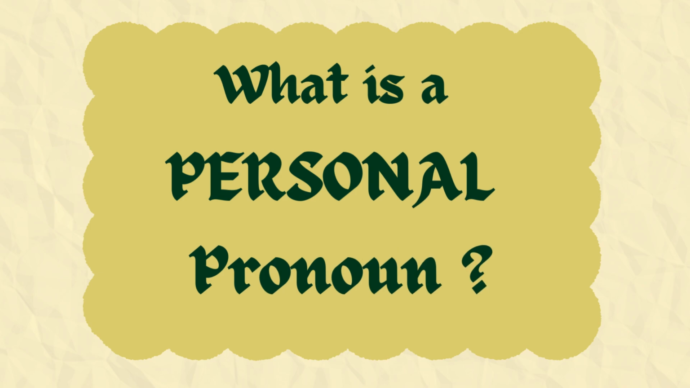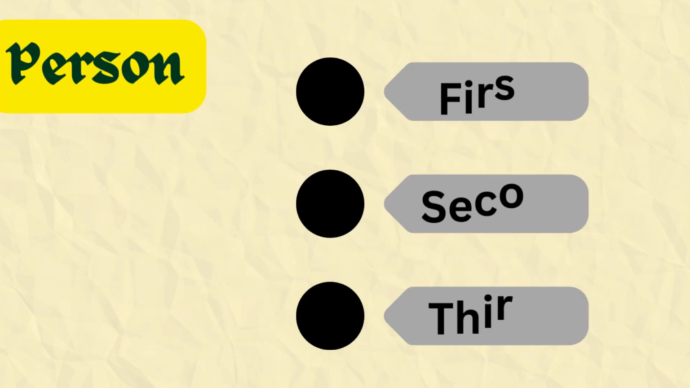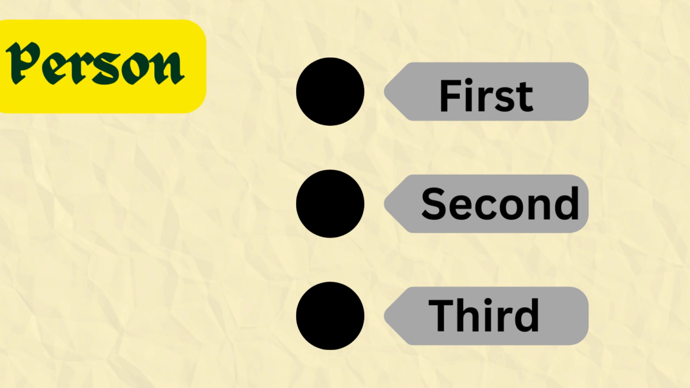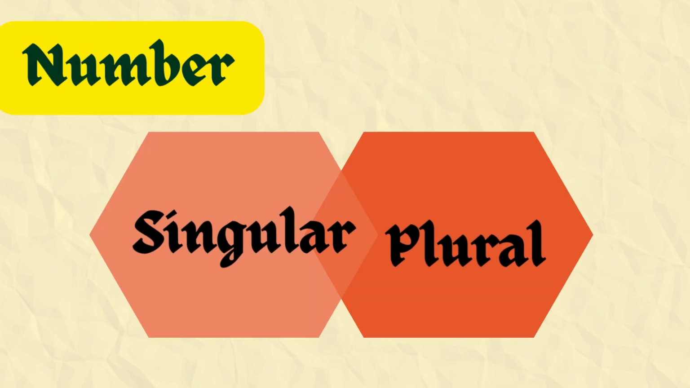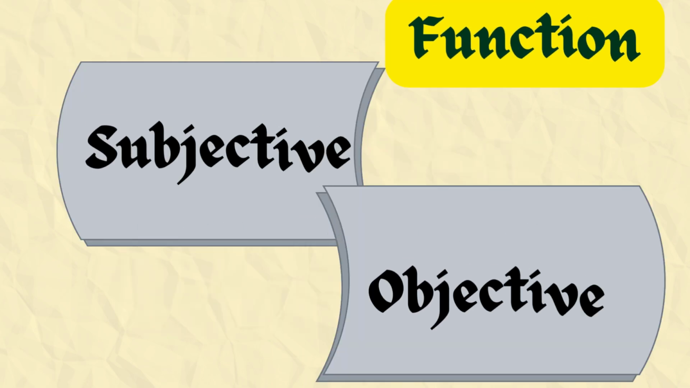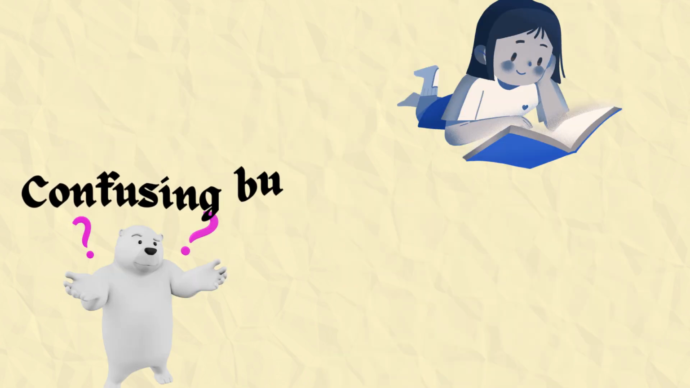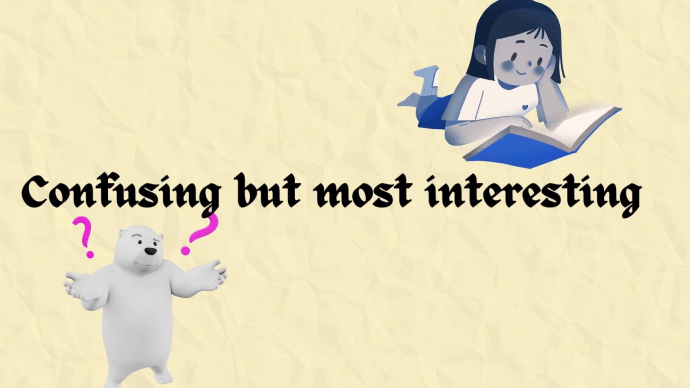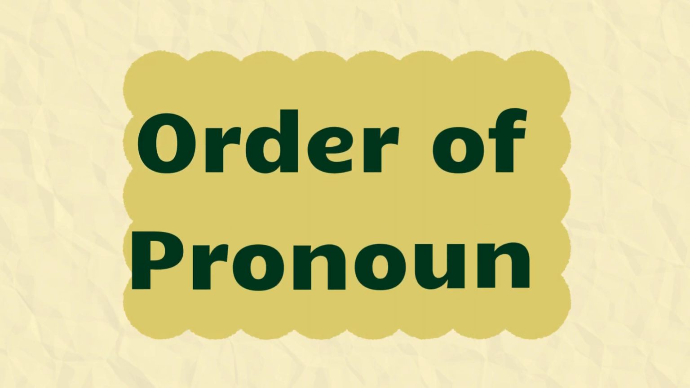So far, we have completed what is a personal pronoun, personal pronoun according to person: first person, second person, third person; personal pronoun according to number, that is singular and plural; and personal pronoun according to function, that is subjective and objective. Today, our topic is a little confusing, but it is also very important. That topic is order of pronoun.